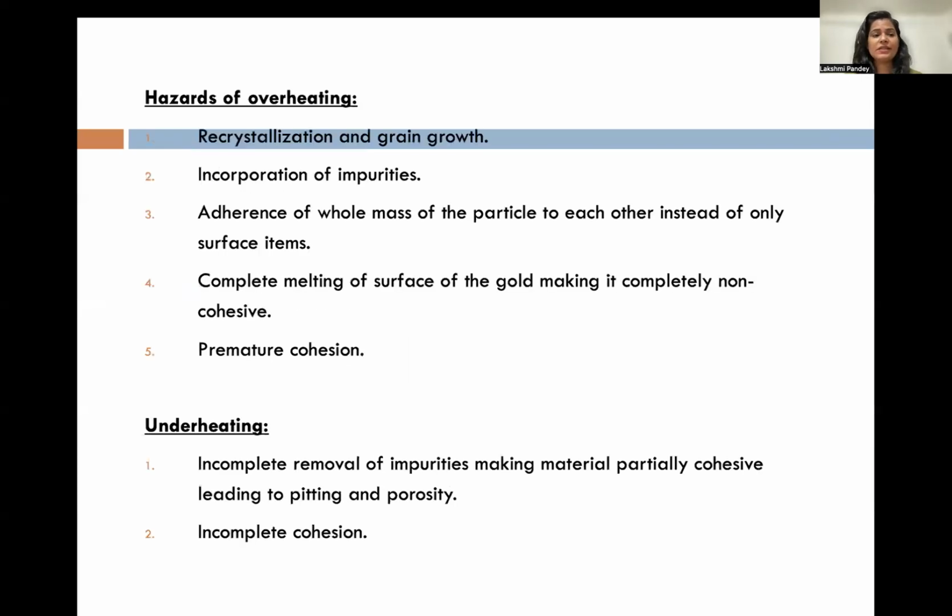What are the hazards of overheating? Recrystallization and grain growth, incorporation of impurities, adherence of the whole mass of particles to each other instead of only the surface, and complete melting of the surface of the gold, making it non-cohesive. Premature cohesion can happen. Underheating causes incomplete removal of impurities, leading to pitting and porosity, and incomplete cohesion can occur.